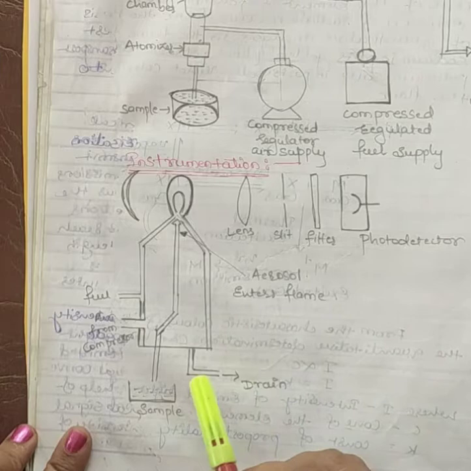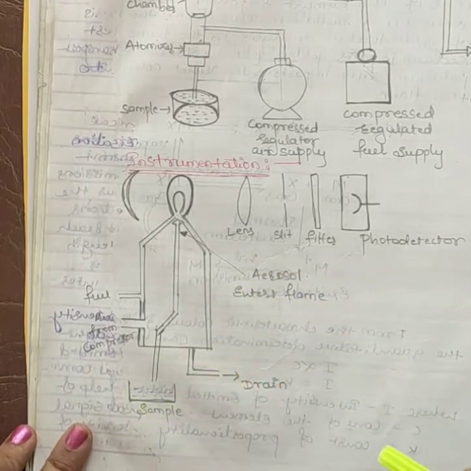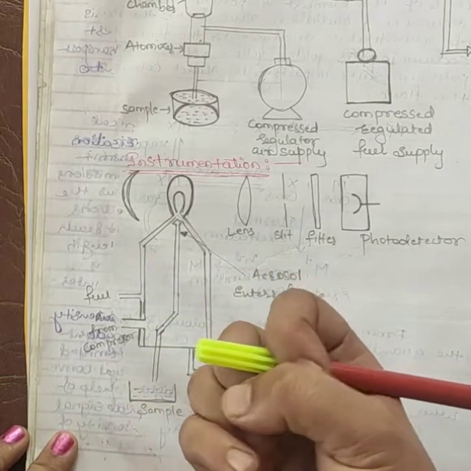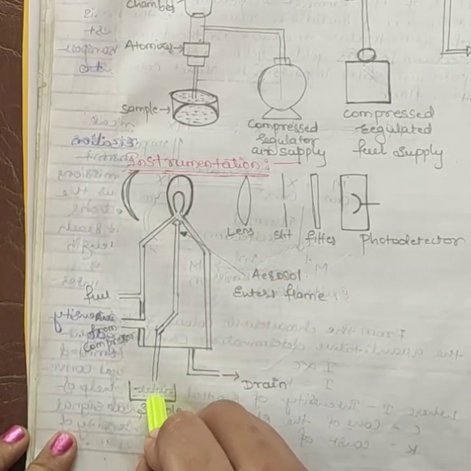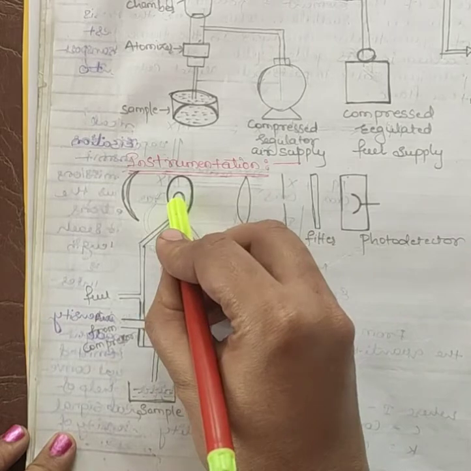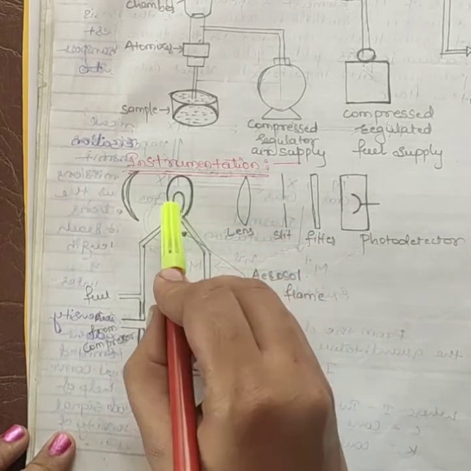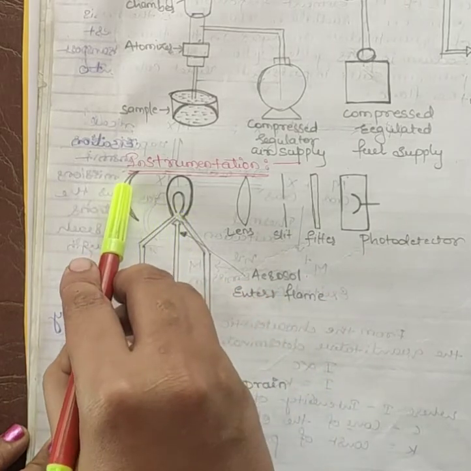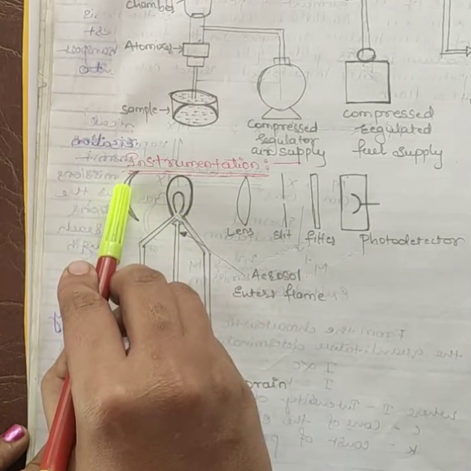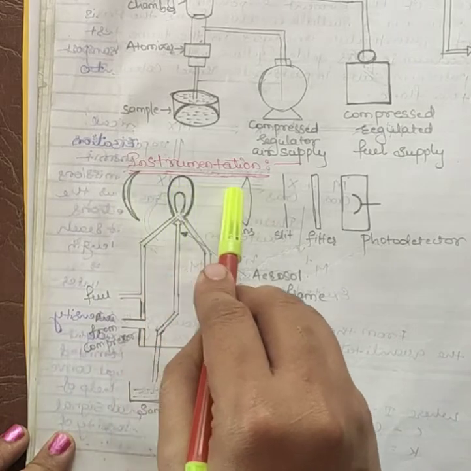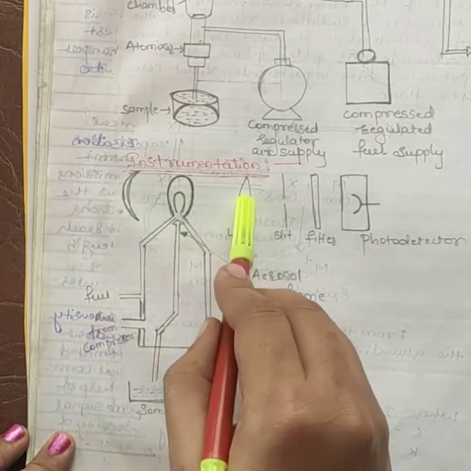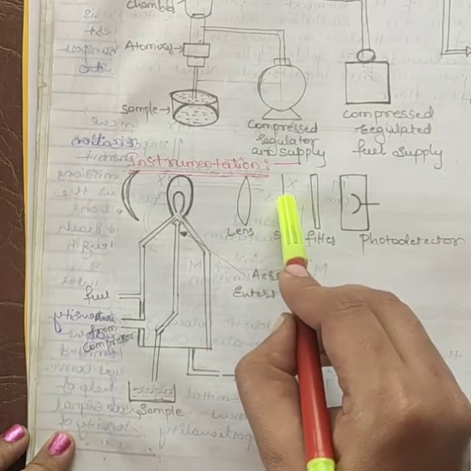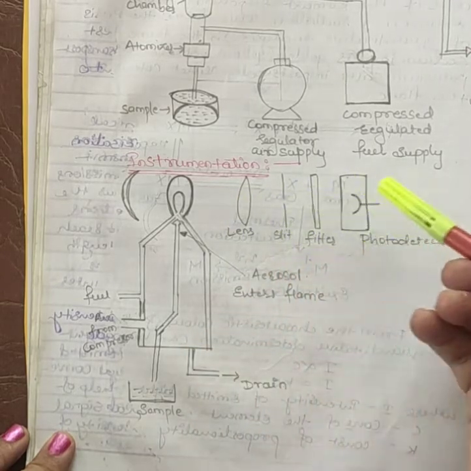What happens during its process is that this instrument will inject the sample of the solution into the flame. Then the radiation of atoms will strike on the convex mirror, and this will go to the lens, and this lens will pass that light to the slit and then the filter.